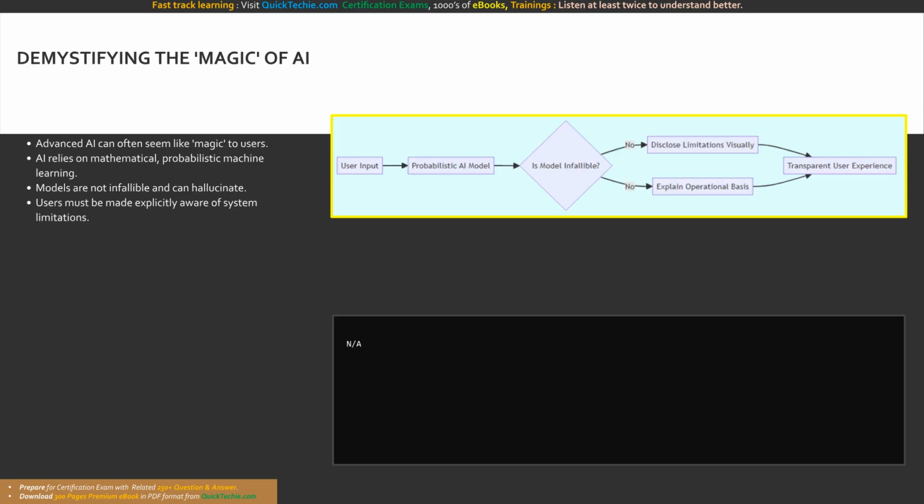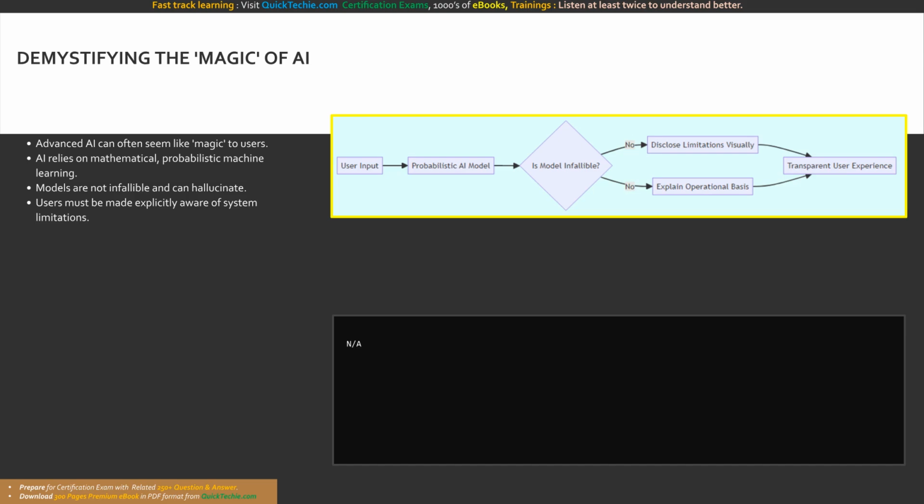Let us begin by defining exactly what we mean when we talk about transparency in artificial intelligence. The official Microsoft Learn training materials note that AI can sometimes seem like absolute magic to those who interact with it. As the famous futurist Arthur C. Clarke once observed, any sufficiently advanced technology is indistinguishable from magic. Generative AI, with its almost miraculous ability to produce human-like original content, poetry, prose, and complex computer code, certainly fits this description. However, as technical professionals, we know there is no wizardry involved in artificial intelligence.